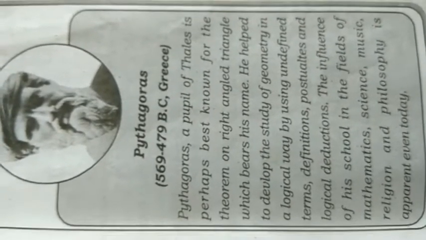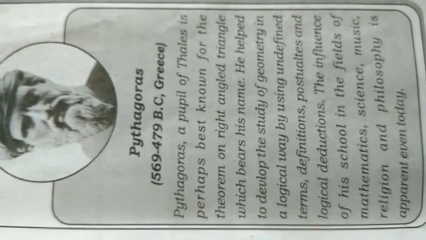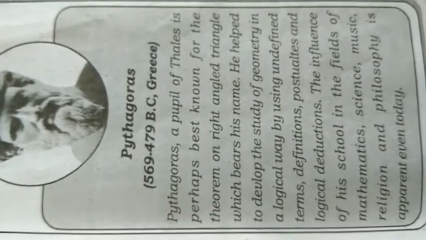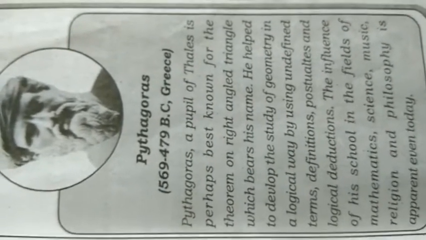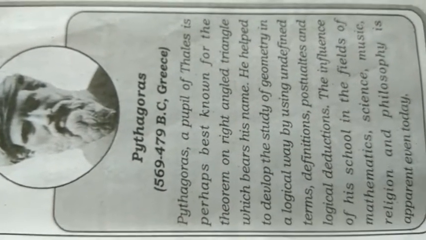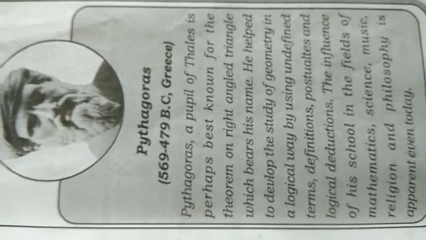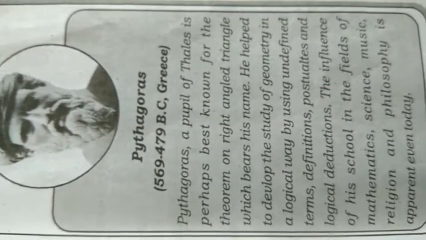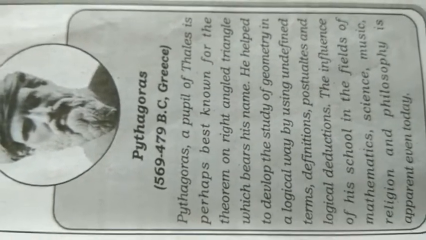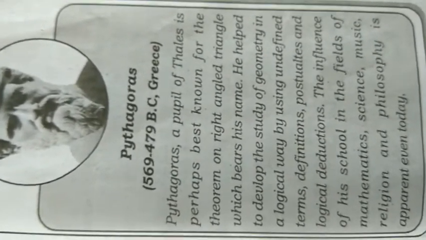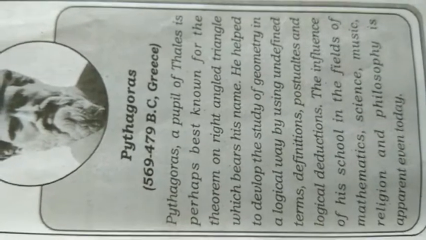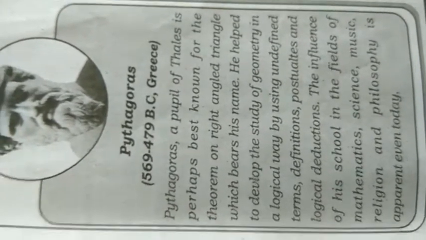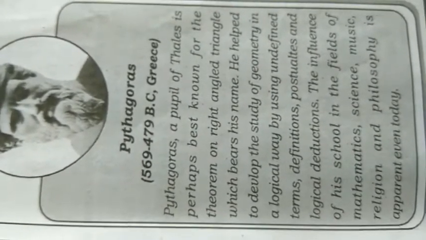Pythagoras, a pupil of Thales, is perhaps best known for the theorem on right angled triangle, which bears his name. He helped to develop the study of geometry in a logical way by using undefined terms such as definitions, postulates, and logical deductions.